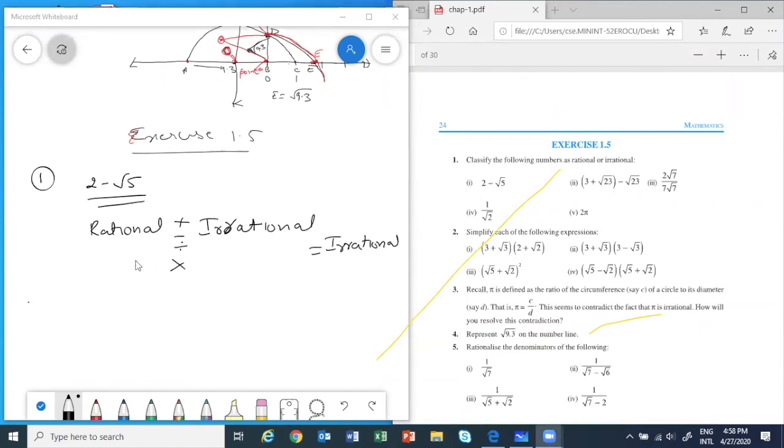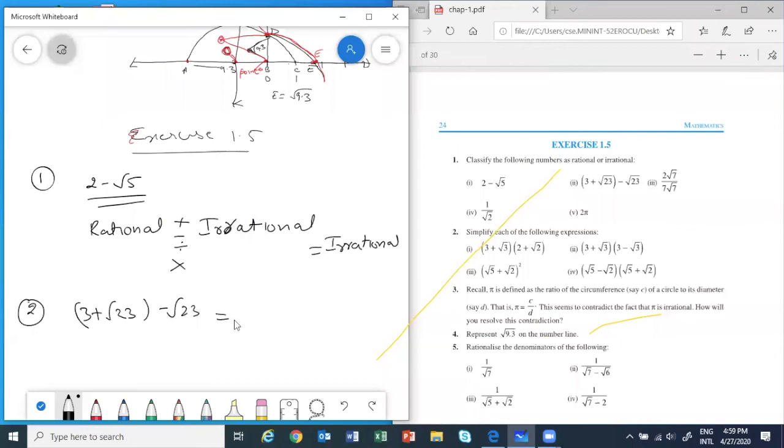Next one, see what will happen. Second part. 3 plus root 23, and then minus root 23. Answer. Rajni only answered. What about others?